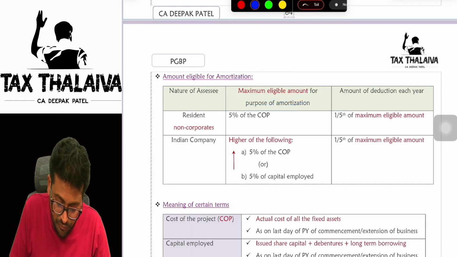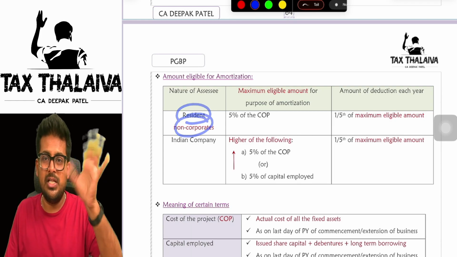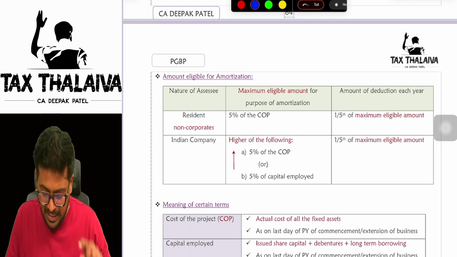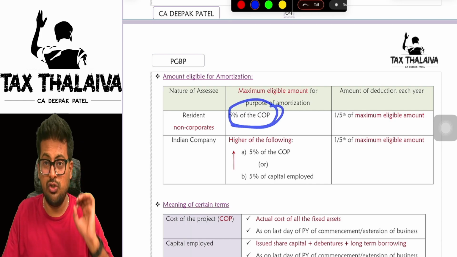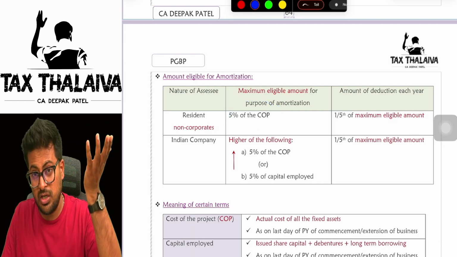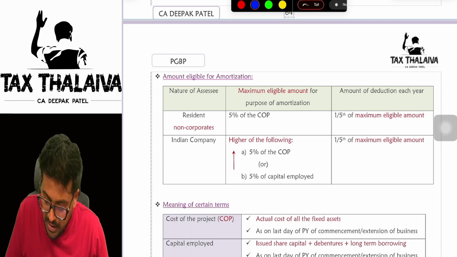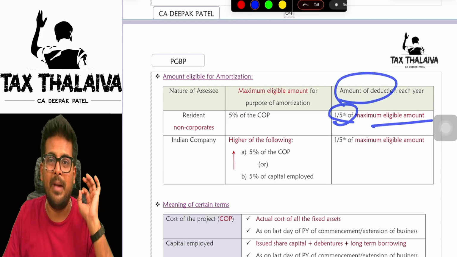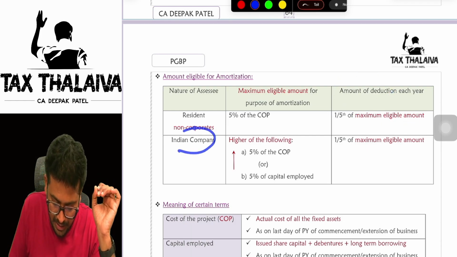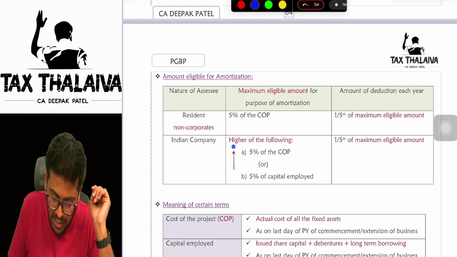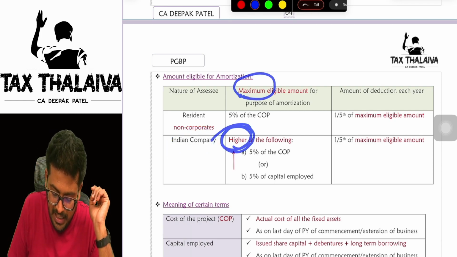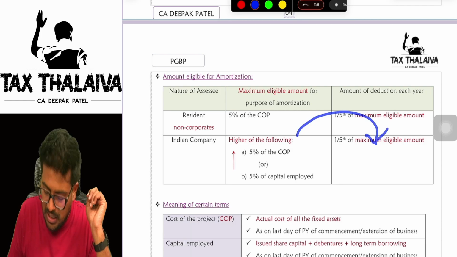Clear? Now, if you are a resident non-corporate, meaning you are not a company but you are a resident, in that case 5% of the cost of project is eligible. Sir, what is cost of project? We will discuss that. Then the amount of deduction will be 1/5 of the maximum eligible amount. If you are an Indian company, the higher of these two will become the maximum eligible amount, and on that you will claim 1/5.